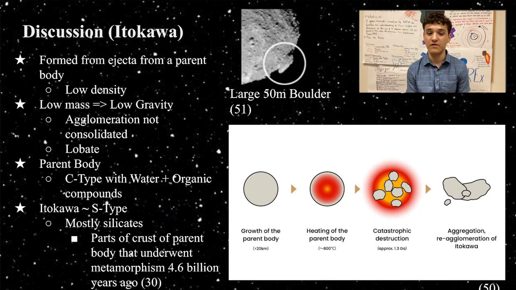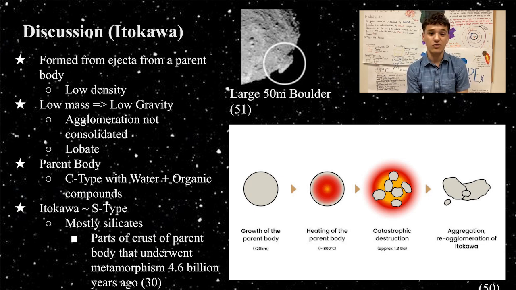Itokawa, similar to Bennu, formed from debris resulting from an impact of another asteroid with Itokawa's parent body. The largest boulder on Itokawa, pictured to my left, is evidence of this formation because it is too large to have been formed by any collision displayed in Itokawa's impact craters. Itokawa's density, which is lower than what would be expected from a solid asteroid of Itokawa's composition, also supports ideas of a parent asteroid. Much of the ejecta from the impact on Itokawa's parent body gravitated towards each other, forming an asteroid, as shown in the diagram below.